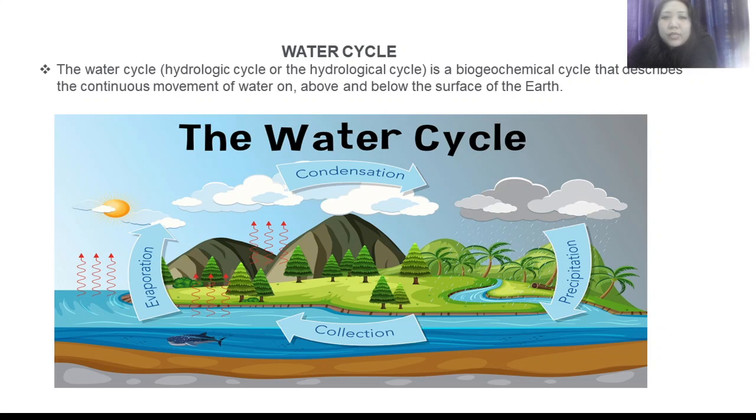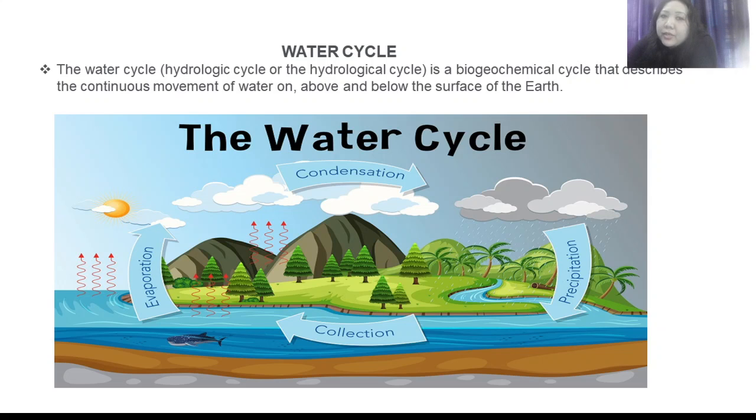These are the waters that are present on the earth's surface, and during evaporation... let us first discuss what evaporation is. Evaporation is nothing but the process of conversion of liquid into the vapor state at any temperature. So by the process of evaporation, surface water is converted into the gaseous form, and when it moves high up in the sky, it will form clouds. These clouds are formed by the process known as condensation.